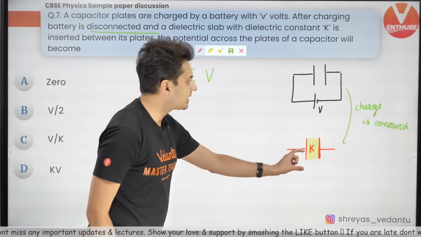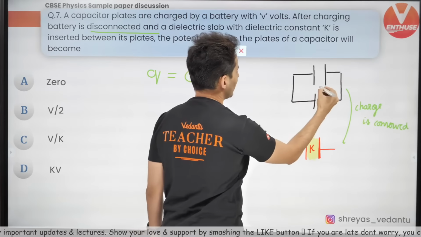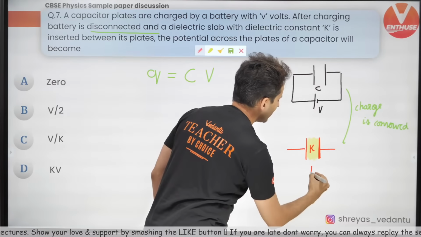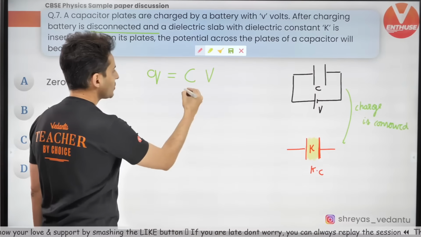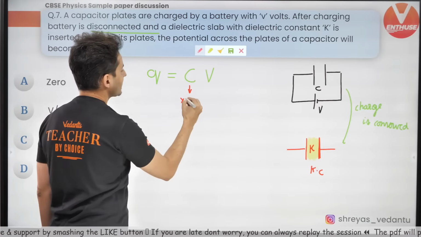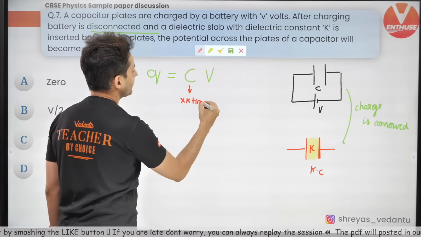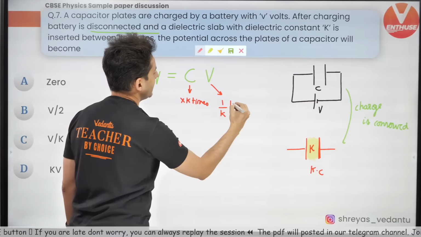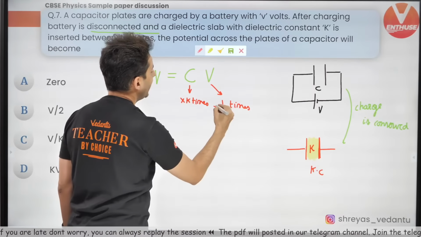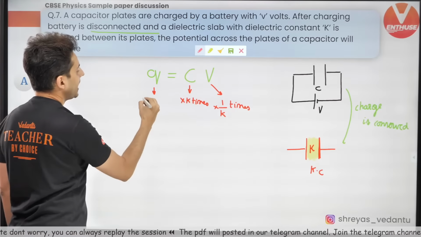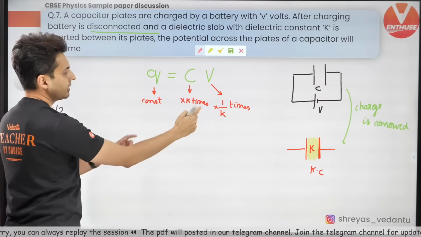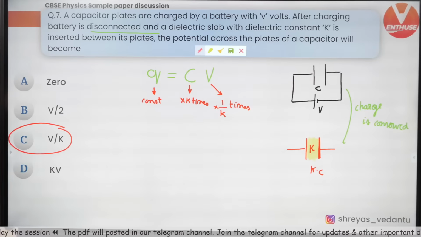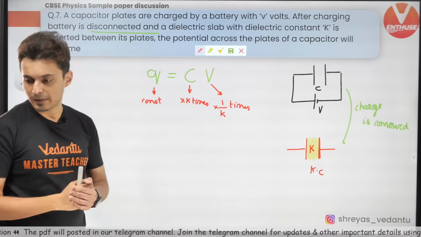Once you put the dielectric, if the original capacitance was C, what will happen to the new capacitance? It will become K times C. So if this becomes K times, then what will happen to the voltage? It will become 1 by K times. Why? Because Q has to be constant. The product has to be constant. So this will become 1 by K times. So it will be option C, guys. I hope this is clear.